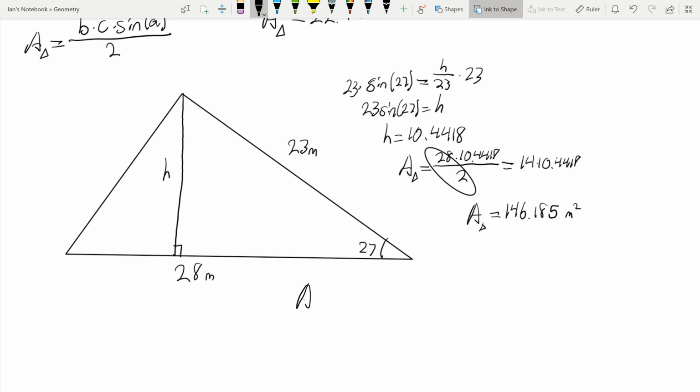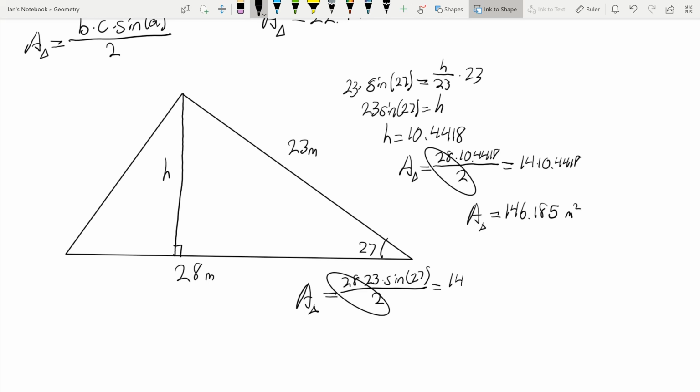Now let's try the other way. The area of the triangle is equal to b times c, so 28 times 23 times the sine of 27, divided by 2. Again, 28 divided by 2 gets us 14.